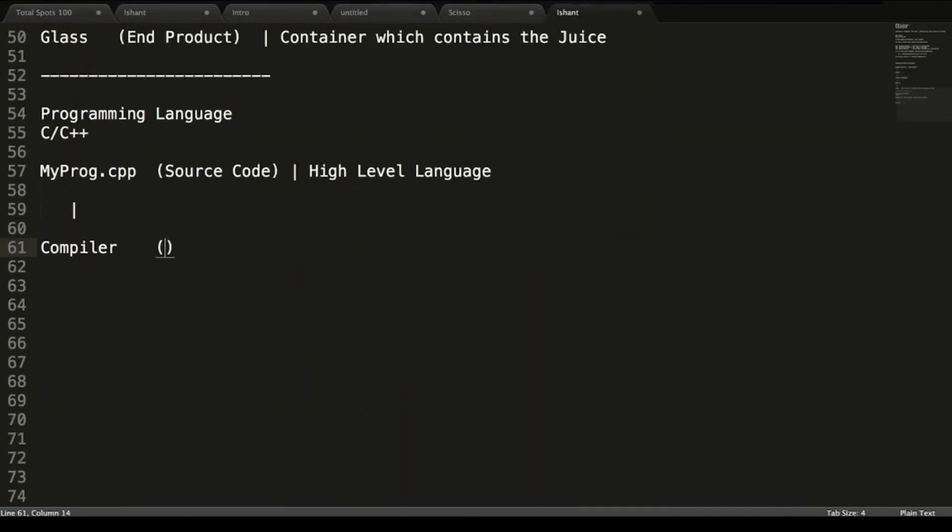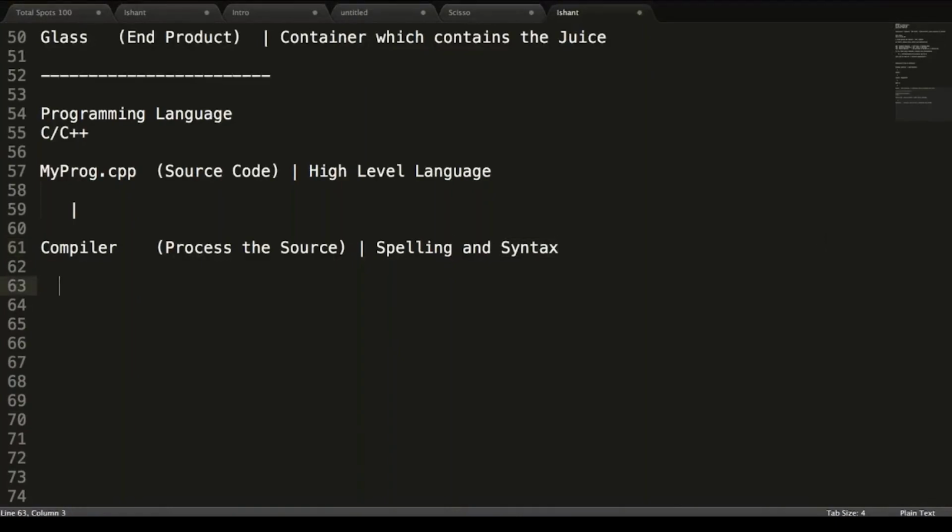So what will the compiler do? The compiler will process the source. How is it going to process? It's going to process by checking some spellings and some syntax in your code. So what is meant by spelling and syntax? Spelling means that you haven't misspelled any keyword or any dictionary word of the programming language, and syntax means any grammatical part. So you need to put the semicolon at the end of your instruction. That's your basic syntactical part.